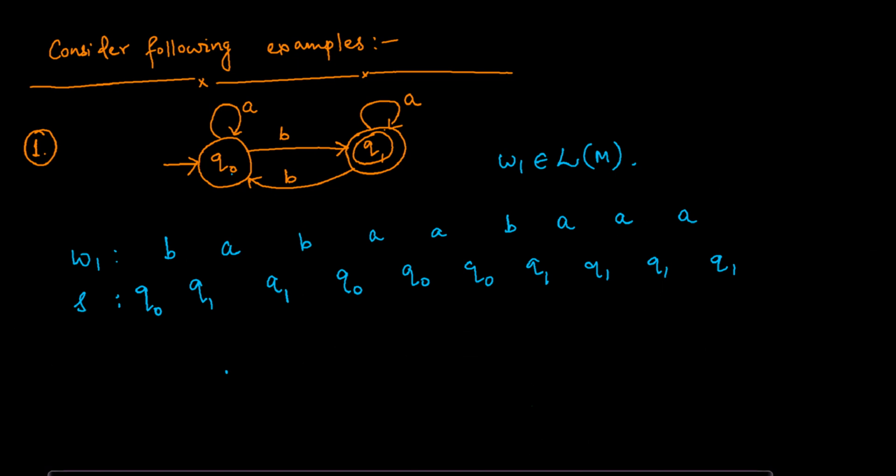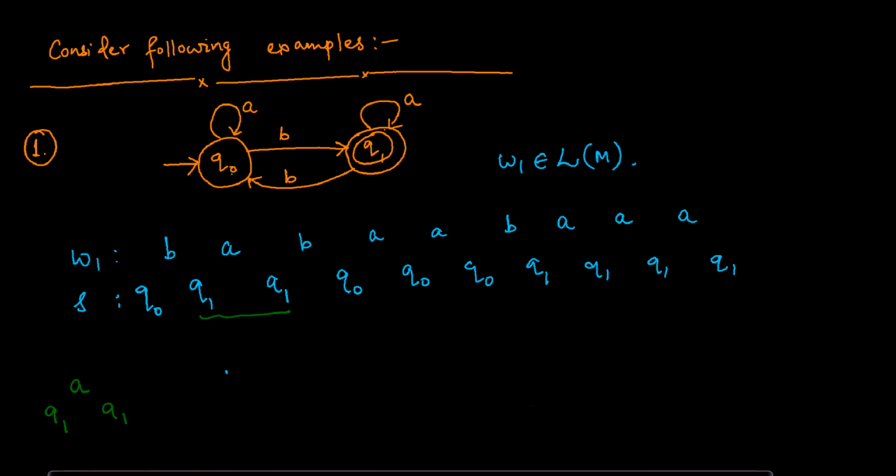Now just look at this. In this state sequence S, there is a repetition of the states. In this case Q1: if you are at Q1 and you see A, you stay at Q1. There is a self loop on Q1.